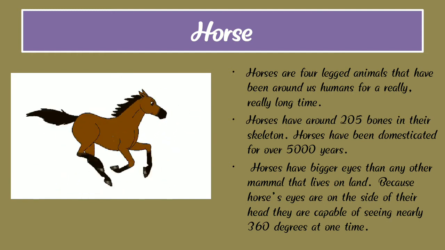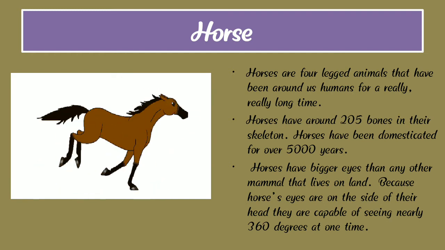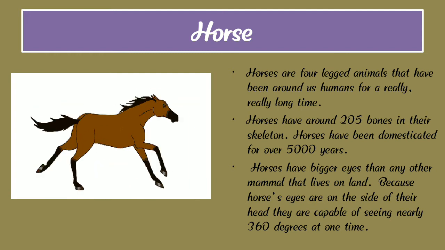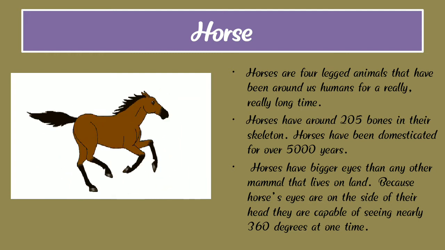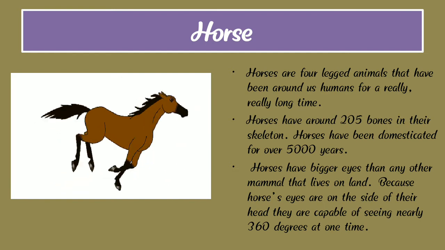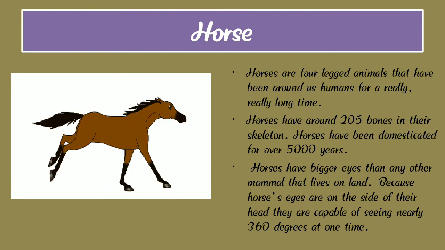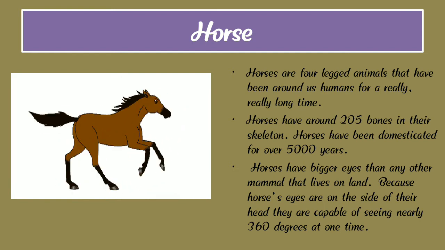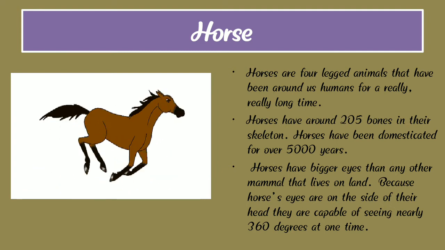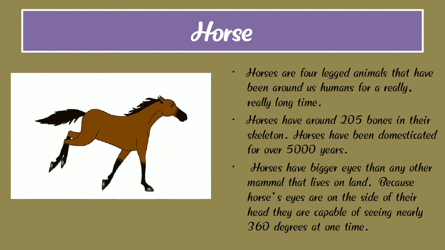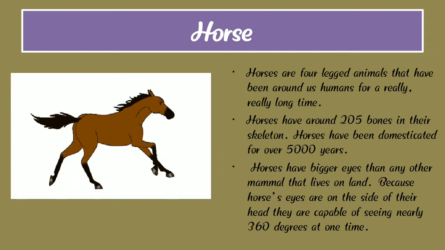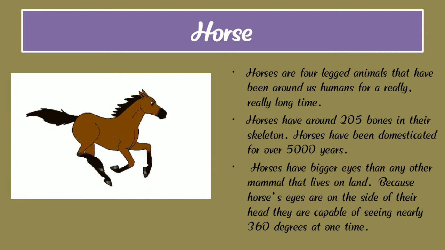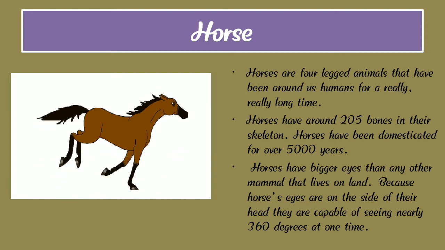Horses have bigger eyes than other mammals that live on land, and because horses' eyes are on the side of their head, they are capable of seeing nearly 360 degrees at one time.